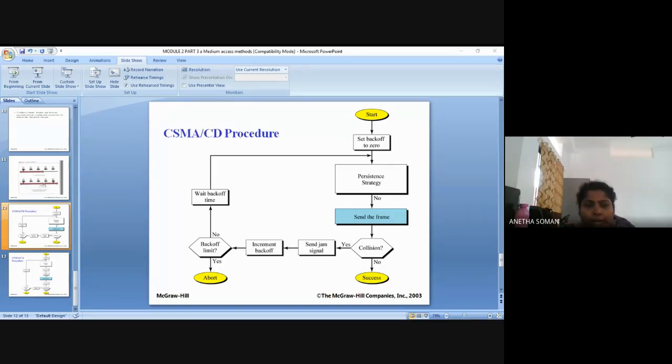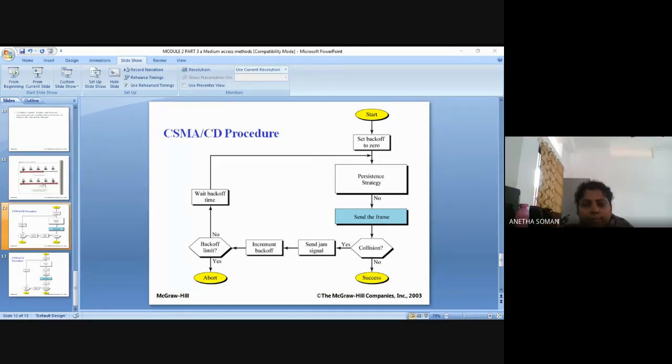So random access protocol CSMA didn't have any collision detection method. In CSMA/CD, you are making use of an extra algorithm to see what happens when a collision is happening. If a collision happens, you need to send the frame again. You have to wait for a random amount of time also, and how much time you wait depends upon the backoff parameter. Initially the backoff parameter is set. After that, it will try.